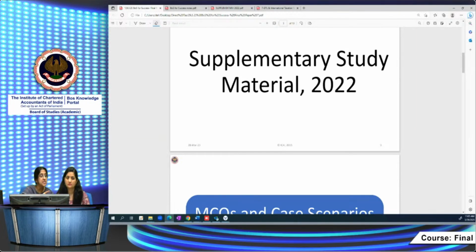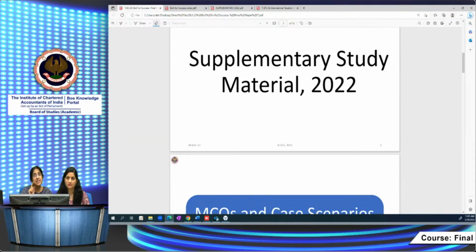In fact, the first query has come from Mr. Venkatesh Kamath. He has asked regarding the RTP containing a question on virtual digital asset, and in which chapter of the study material it has been discussed. It is because it's a latest amendment, a new provision. It has come in the supplementary study paper 2022, in the assessment of various entities chapter. So please go through that chapter. We'll be discussing that question in our session today also. So the supplementary study paper is extremely important.